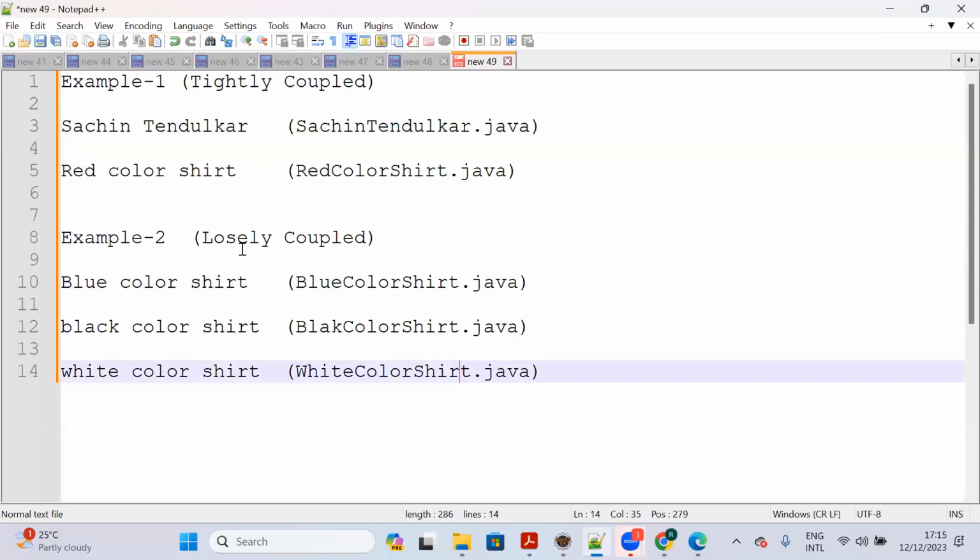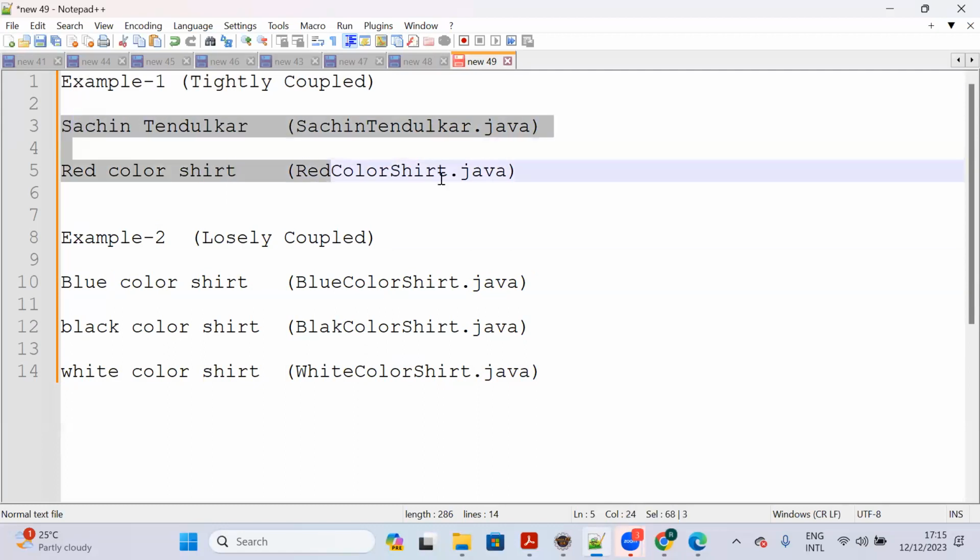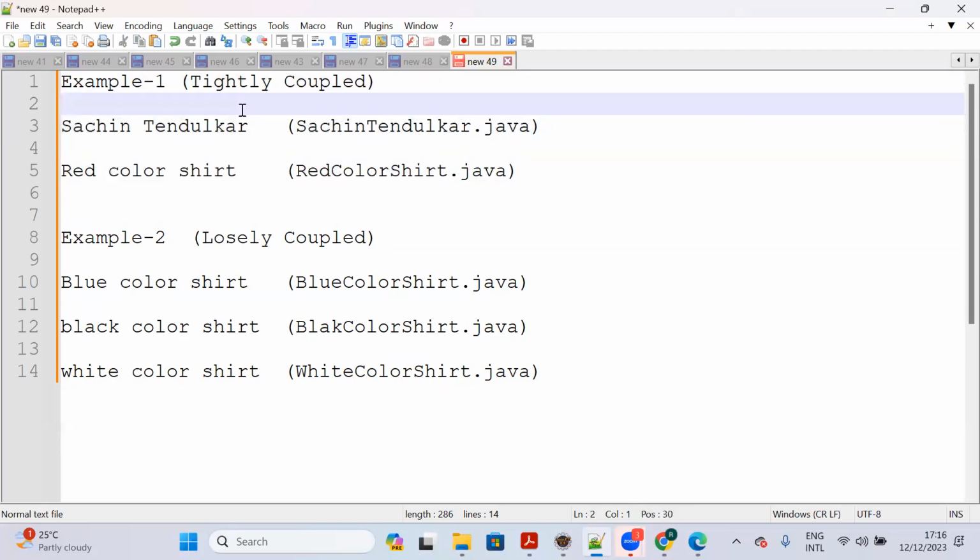So now let's discuss. Earlier, in tightly coupled programming, Sachin Tendulkar is able to wear only a red color shirt always. If he wants to change the color, he has to modify the class. So Sachin Tendulkar always depends on a particular color in tightly coupled programming.